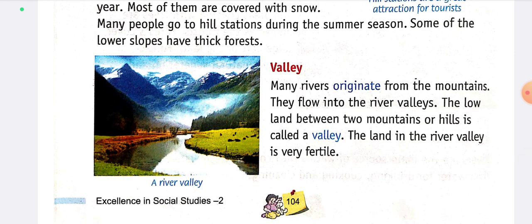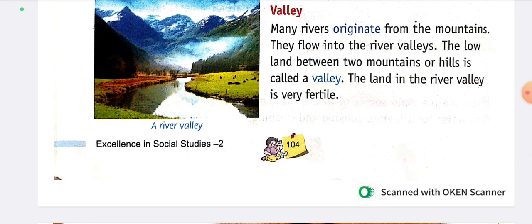Valley. Many rivers originate from the mountains. They flow into the river valleys. The low land between two mountains or hills is called a valley. The land in the river valley is very fertile.